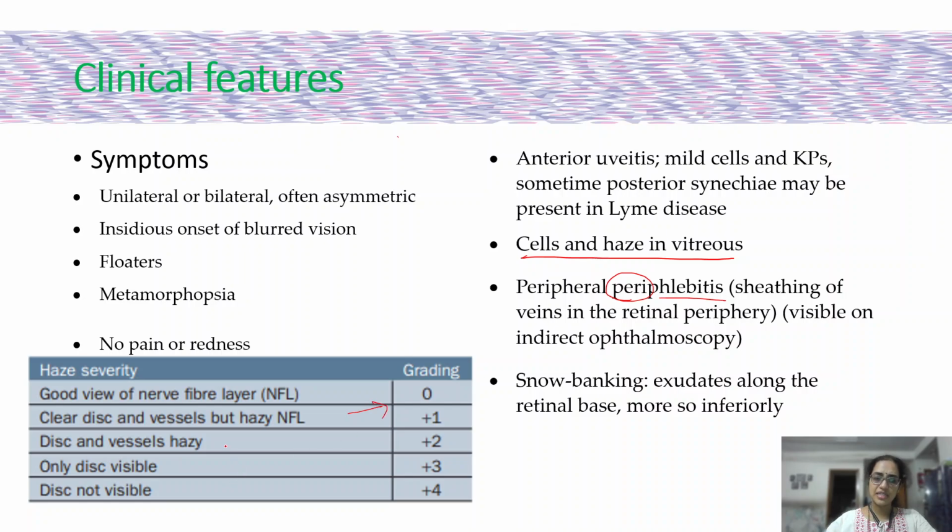If the disc and vessels are hazy, then it is +2. And only if the disc is visible through the haze, then it is +3. And when the disc is also not visible, we grade the vitreous haze as +4.